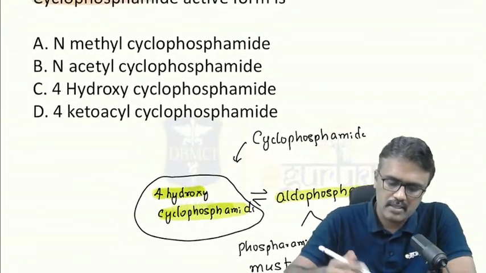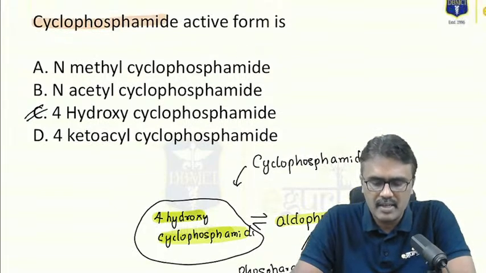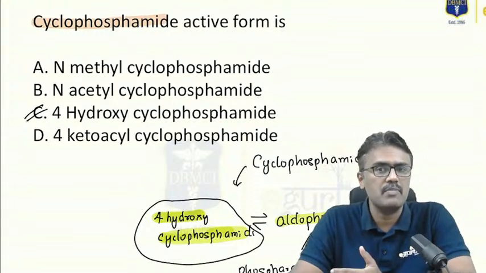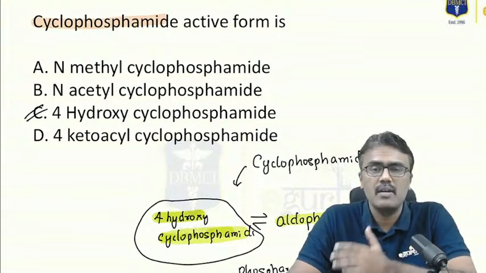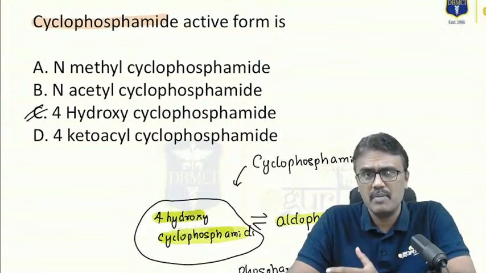So coming to the answer, it is C. It is called 4-hydroxy cyclophosphamide. That is the active form of this drug, cyclophosphamide. And where do you use cyclophosphamide? It's a drug of choice for granulomatosis with polyangiitis. We also use it in non-Hodgkin's lymphoma. It's an anti-cancer drug.